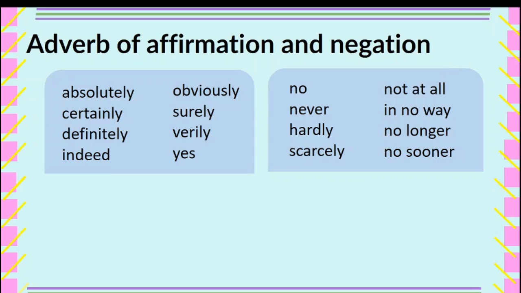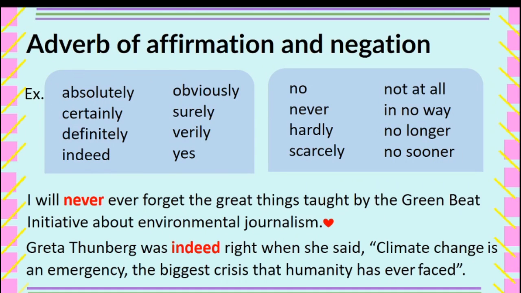Let me read the following examples. I will never ever forget the great things taught by the Greenpeace Initiative about environmental journalism. Another example, Greta Thunberg was indeed right when she said climate change is an emergency, the biggest crisis that humanity has ever faced. The words never and indeed are examples of adverb of affirmation and negation.